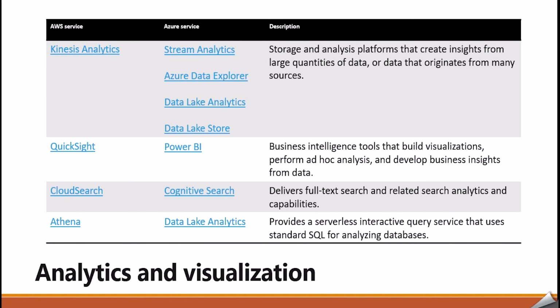So analytics services help us with storage and analysis to create insight from large quantities of data or data that originates from many sources. QuickSight and Power BI are business intelligence tools that provide visualization, perform ad hoc analysis, and develop business insight from data. Now, CloudSearch and Cognitive Search help to deliver full text search and related search analytics and capabilities.